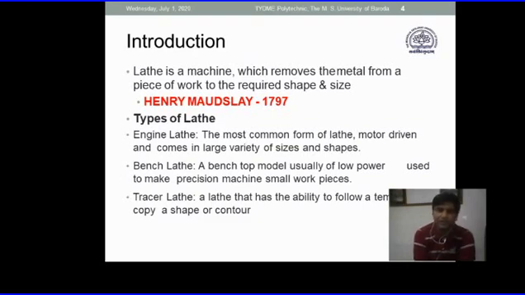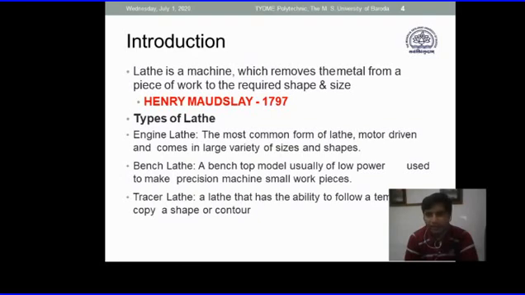Different types of lathe since its inception are the engine lathe, bench lathe, and tracer lathe. The engine lathe is what you have used. It is also called the center lathe. The bench lathe is a very small version of the lathe machine, generally used for high precision jobs and very small jobs. And the tracer lathe is also called a copying lathe.